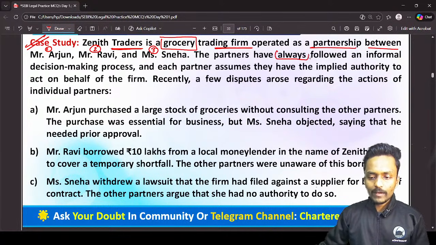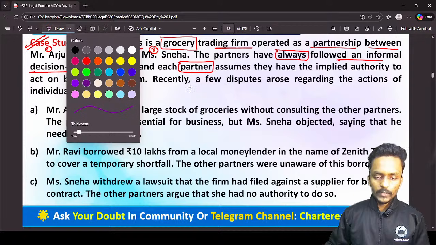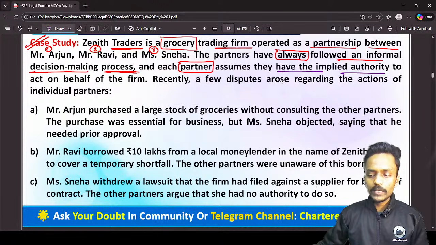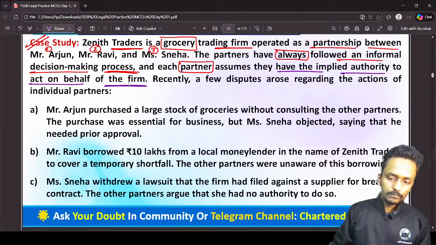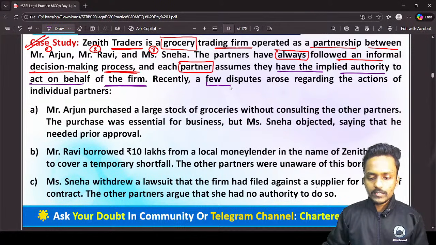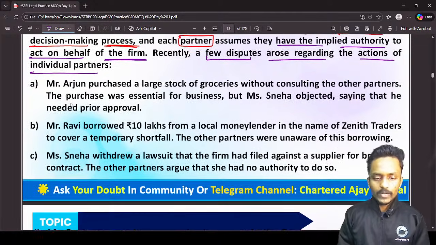Now the partners have always followed an informal decision making process, and each partner assumes they have the implied authority to act on behalf of the partnership firm. Recently, some disputes arose regarding the actions of individual partners. What are the disputes?